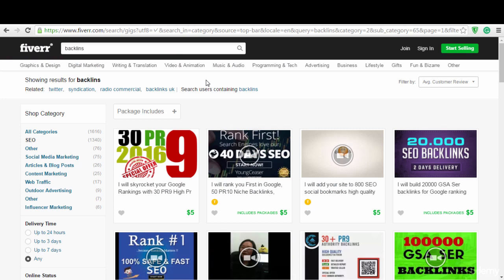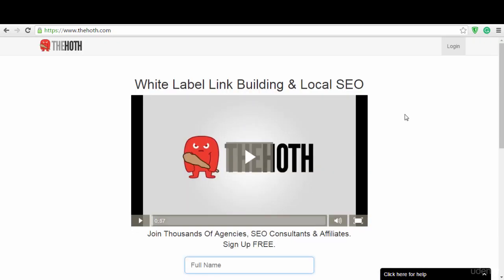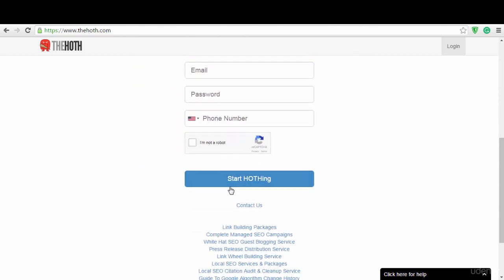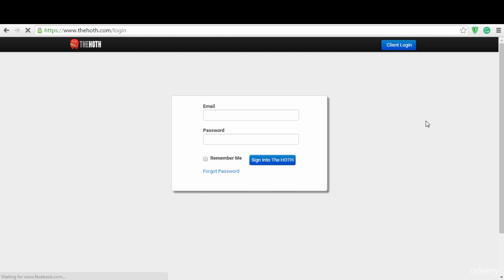Now, if you don't want to go through all these steps, the next option is to use a site called thehoth.com. I've been using this site a lot, and this is a very good service. Hoth is a white label link building service that you can use. To sign up, just enter your details right here and then click Start Hothing. Once you have signed up, it's free, just go to login and log into your account.